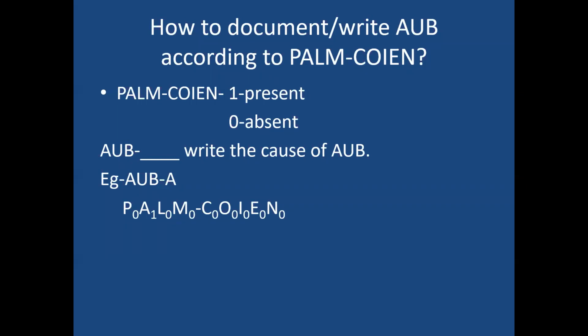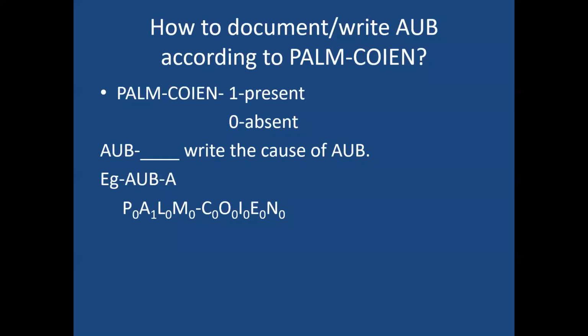And adenomyosis is absent, no? So you put 0 under that one. L is 0. Leiomyoma is not there. So 0. Like that, you can write. Then PALM-COEIN, and you put whatever etiological condition is there, 1 under that one, and 0 for the conditions which are not there. That is one method of writing.